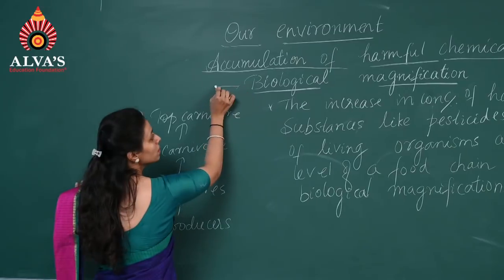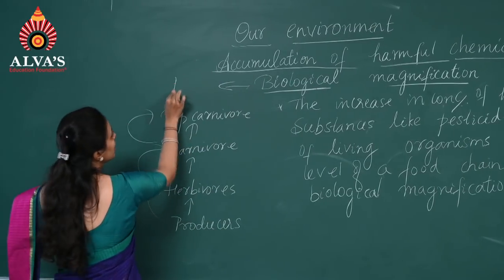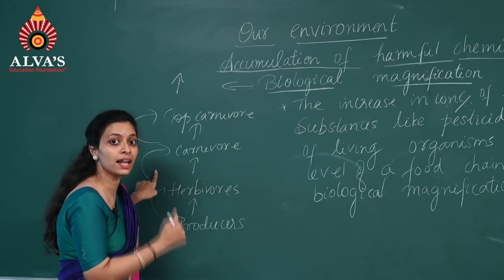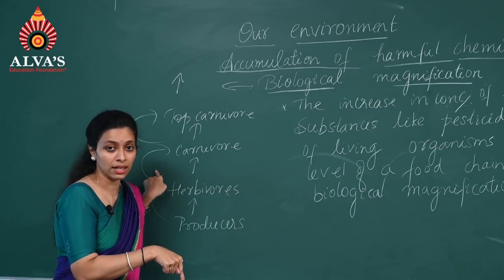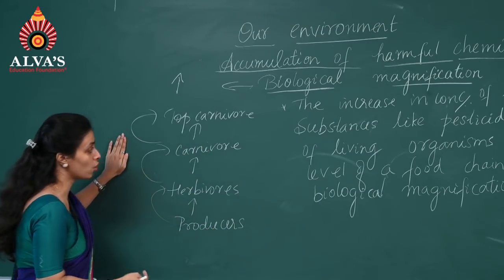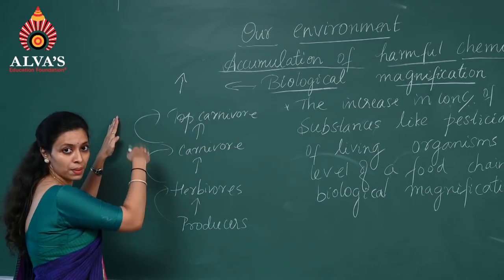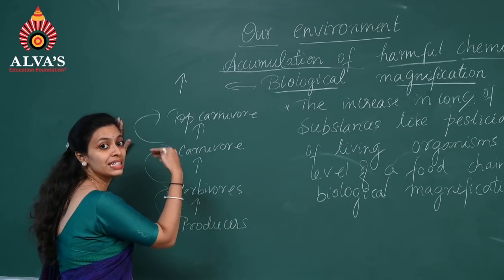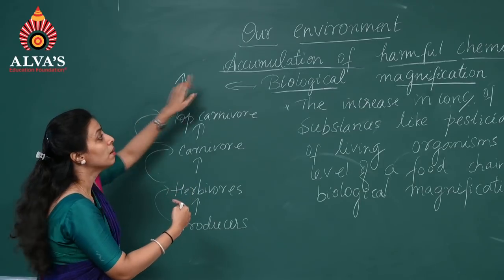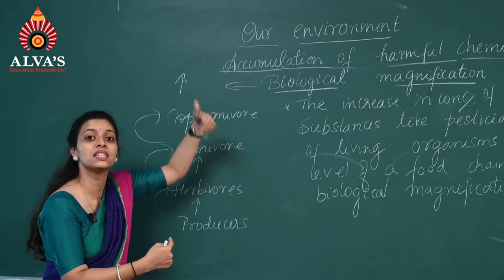Always biological magnification increases in the food chain. It will not decrease like how energy decreased. It is going to increase. It is the reverse of energy. In the previous concept I told you that the energy decreases when you go higher in the trophic levels. But biological magnification is the reverse of that.